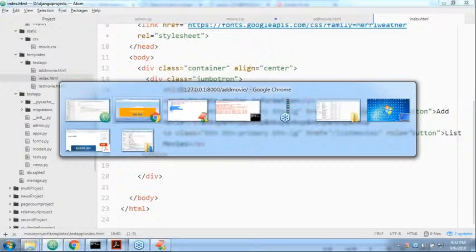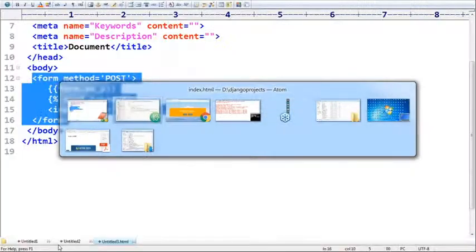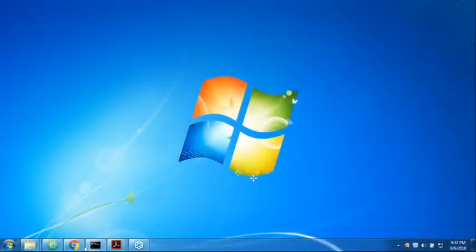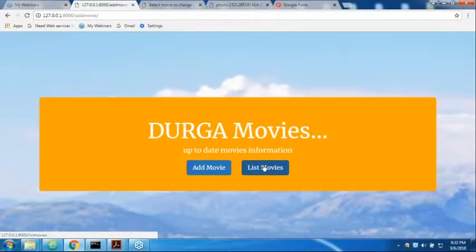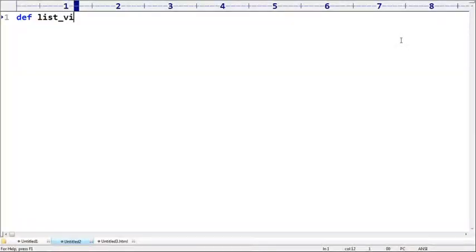Next, sir, now I want to display the data. I want to display list movies. Whenever you click list movies, immediately the list view will be executed. Okay, observe this one, def list view. By default it will be executed, with request. What code we have to take?